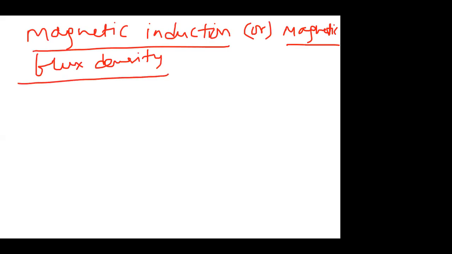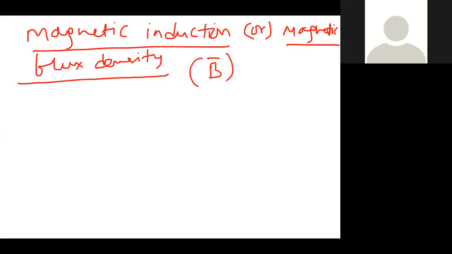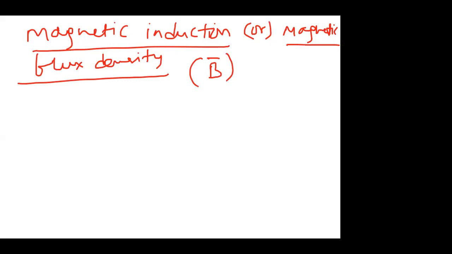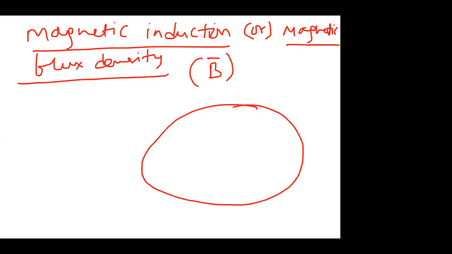This is denoted by B. In vector form, we write B bar. Magnetic flux density, or magnetic induction, is nothing but a field strength. Suppose this is some magnetic field, and in this field I consider one point.